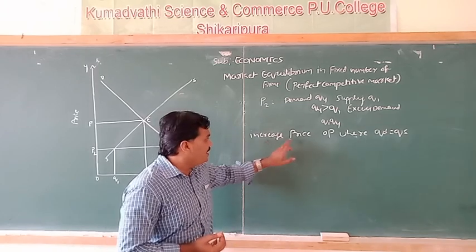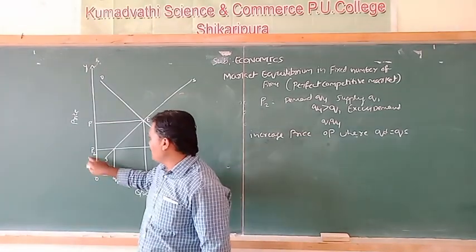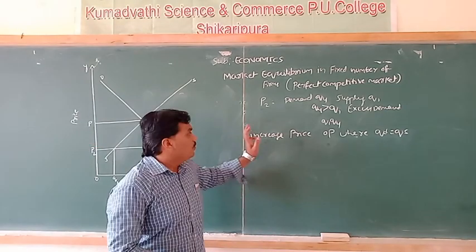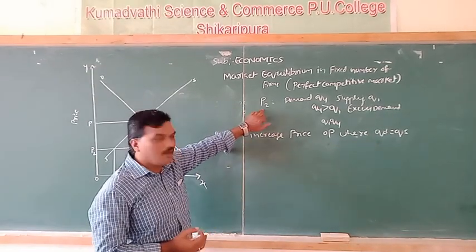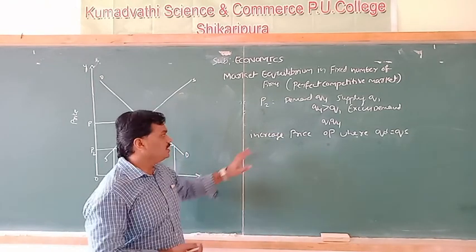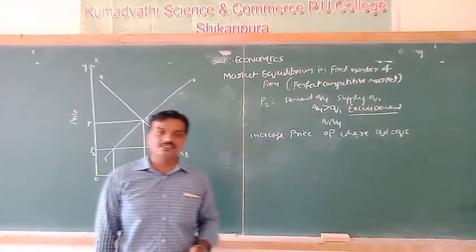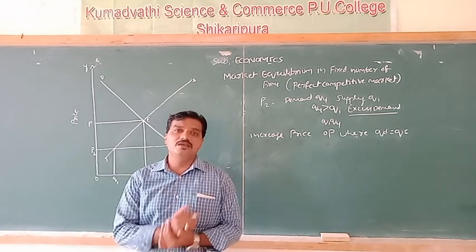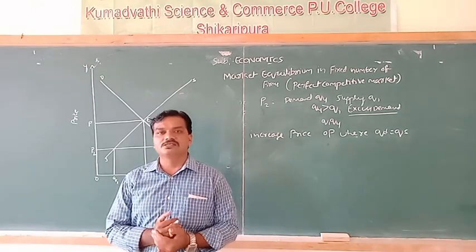So the price may increase from P2 to P, because P is the equilibrium price, where QD is equal to QS. That's why the price may increase up to P. This is one situation, excess demand. Come to another situation, excess supply. As the price rises, it leads to an increase in supply.